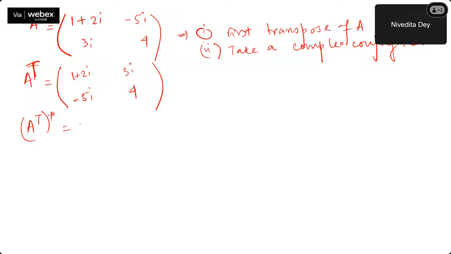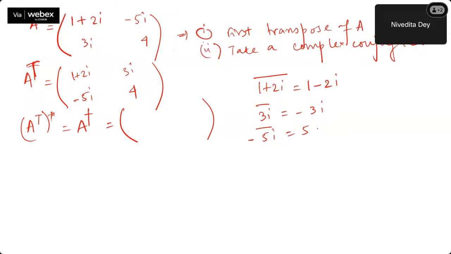To write A dagger directly, it will be what? 1 plus 2i. What is the complex conjugate of that one? 1 minus 2i. 3i, it's minus 3i. Minus 5i is 5i itself. And 4, it's 4. Just write it down. So it's 1 minus 2i, then minus 3i, then 5i, and 4.